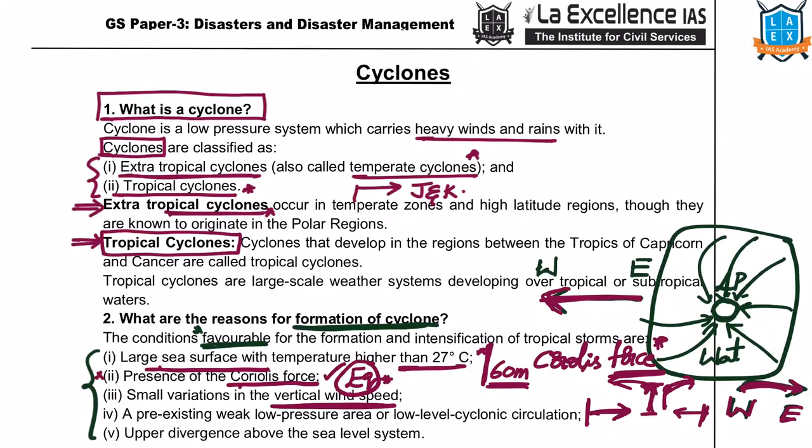That's another condition. Next, pre-existing weak low pressure area. Some pre-existing low pressure area should be formed over there. Then upper divergence above the sea level system. It should not stop at this level. There should be divergence. Wind should move like this. So there should be divergence. These are 5 important reasons or conditions for the formation of cyclone.